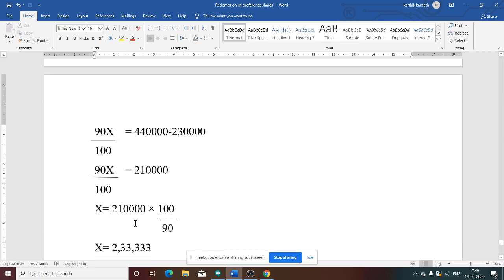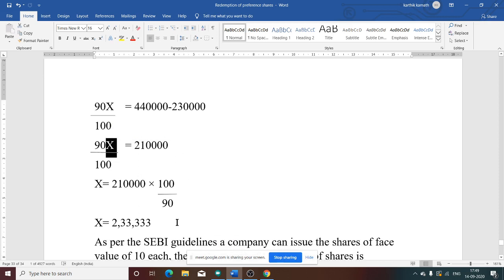Last, x is equal to... Now we want x. Now you do the cross multiplication. How to do cross multiplication? 2,10,000 into 100 divided by 90. You will get the amount of fresh issue. What is that amount of fresh issue? 2,33,333.